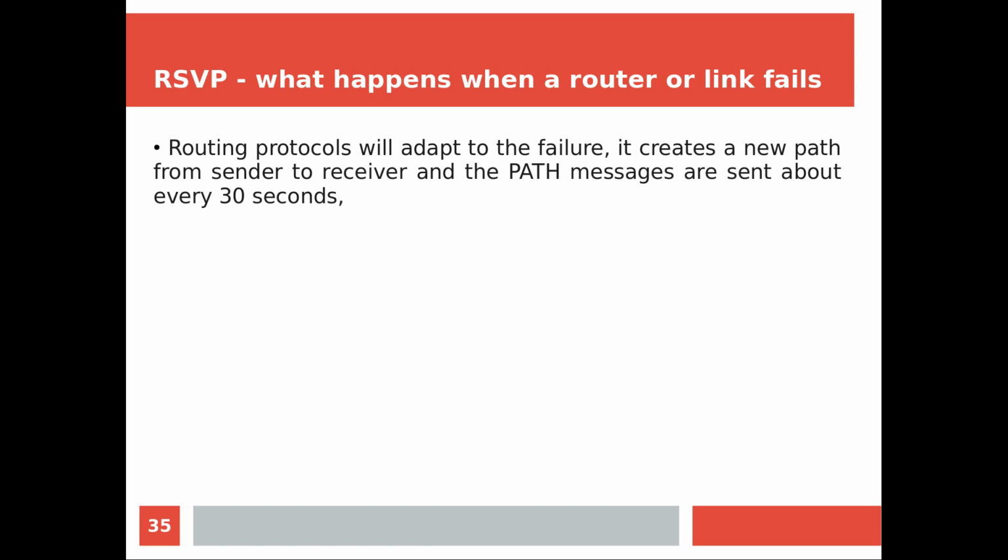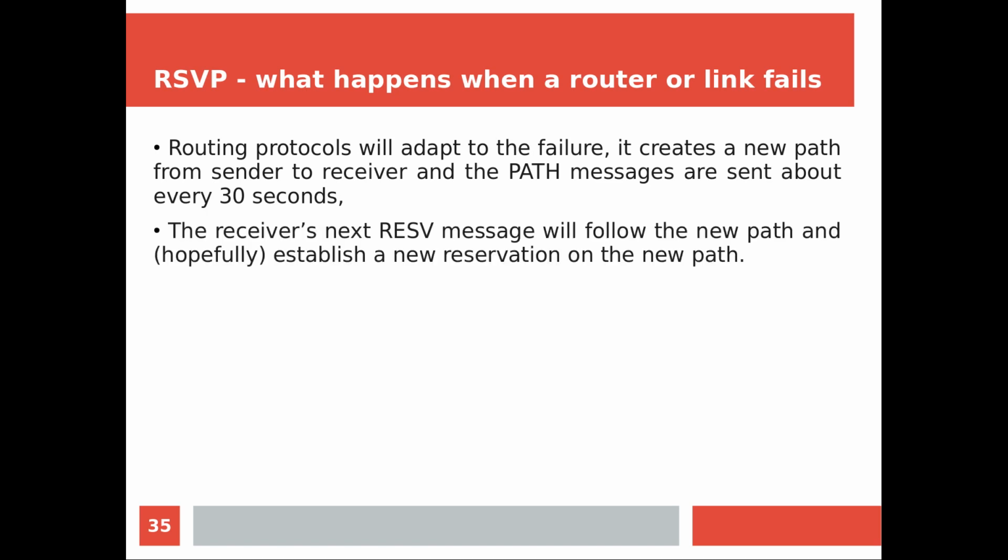It creates a new path from the sender to the receiver, and path messages are sent out every 30 seconds. So whenever there is a failure, a new path will be created. That is normally done by our routers, and as soon as a path is created, the path message has to be sent again, because this new path has to be learned by the intermediate routers, right? So accordingly, now all the intermediate routers on the new path are ready to do the reservation.